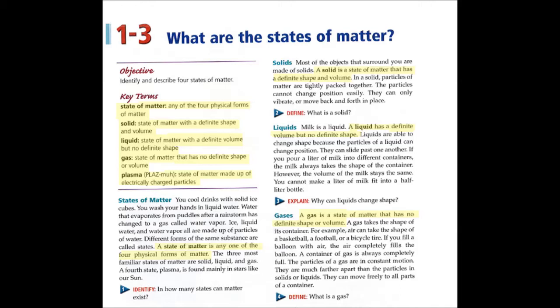Gases. A gas is a state of matter that has no definite shape or volume. A gas takes the shape of its container. For example, air can take the shape of a basketball, a football, or a bicycle tire. If you fill a balloon with air, the air completely fills the balloon. A container of gas is always completely full.